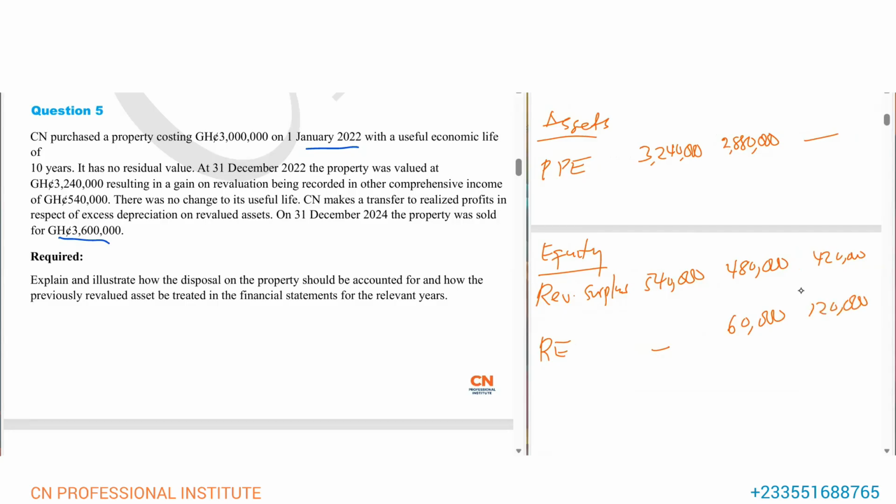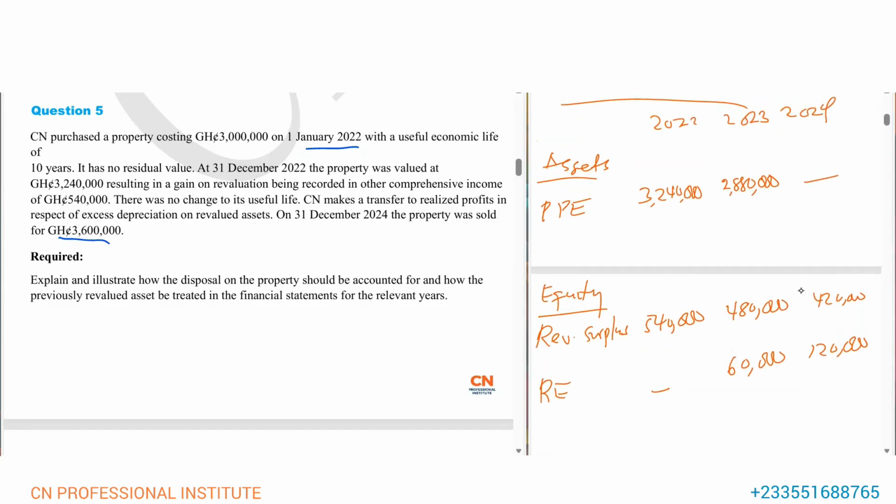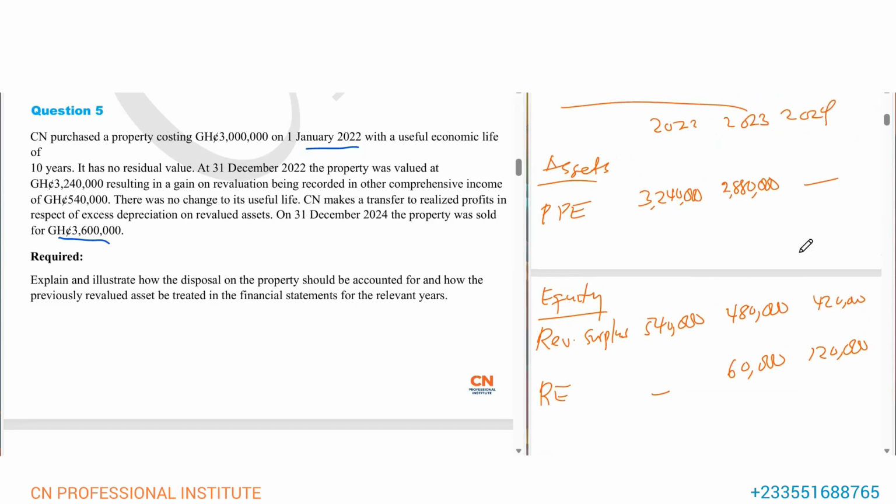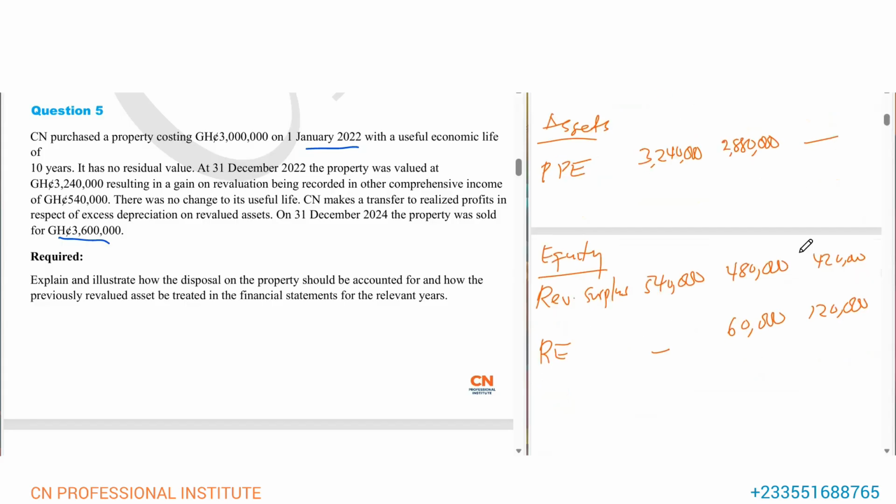Because in 2023, for the retained earnings, we transferred 60 from the value surplus account to retained earnings. So in 2023, the retained earnings was 60,000. In 2024, we transferred another 60 from the value surplus account to retained earnings. So we add it to the previous 60 in the retained earnings, making what? 120.